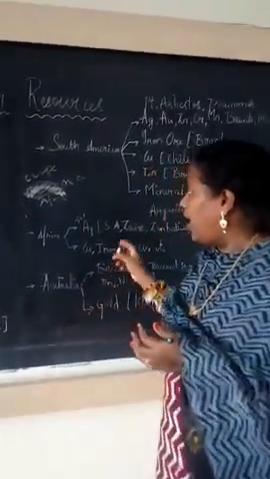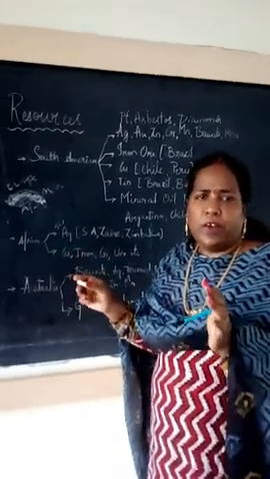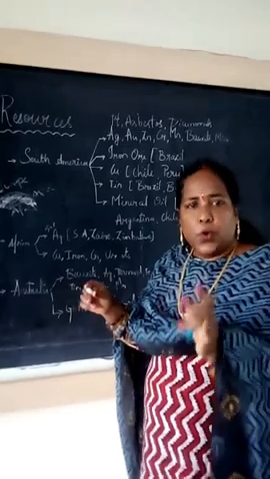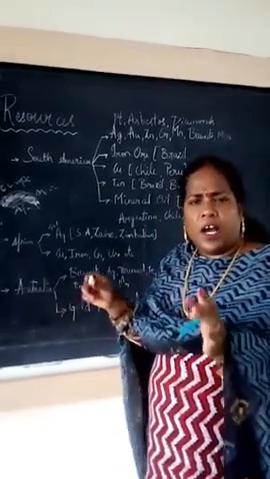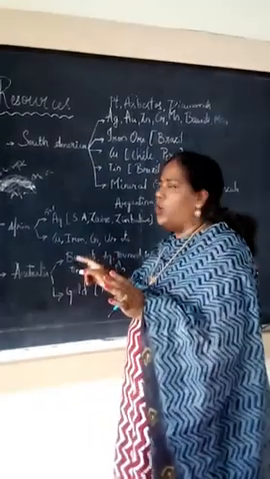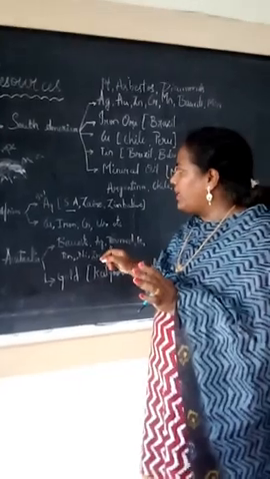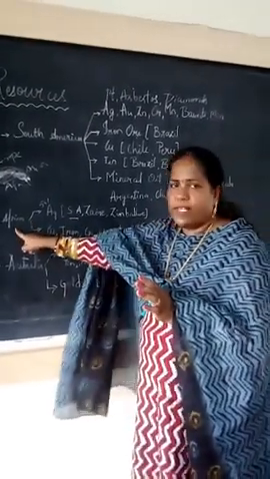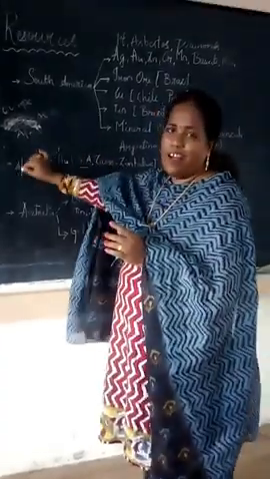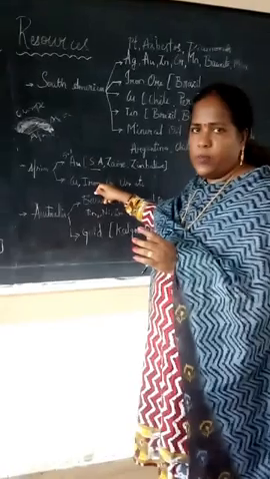So Africa has 50% of the costly minerals. I already discussed the costly minerals: platinum, gold, diamond. All 50% are available in Africa. 50% of the gold is available in South Africa. South Africa is different, Africa is different. South Africa is a country in the Africa continent. 50% of the gold is available here.